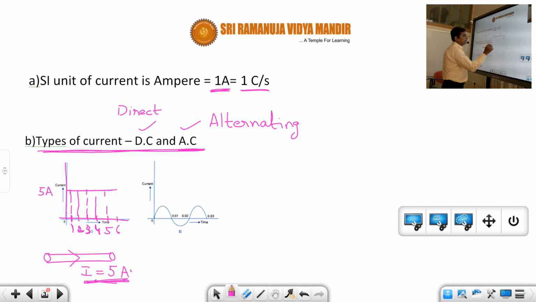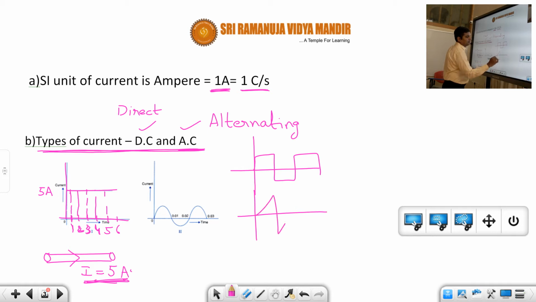Basically, alternating current means current which changes its magnitude and direction. Suppose this can be one alternating current, or this can be one alternating current. Here you can see that after some time the direction changes, after some time the magnitude changes.